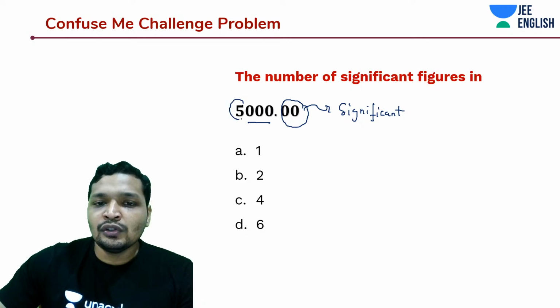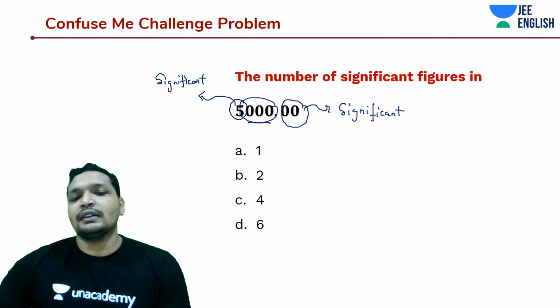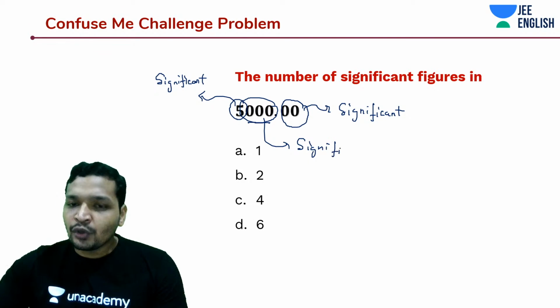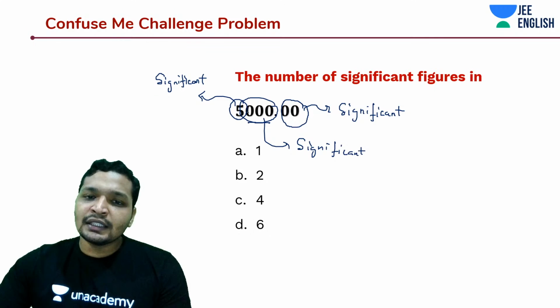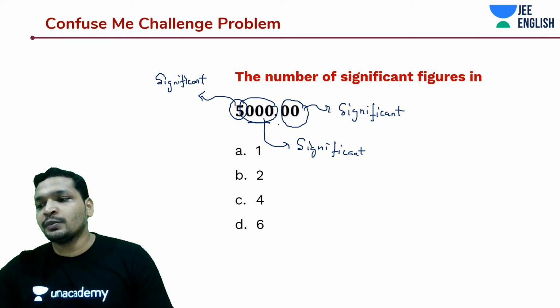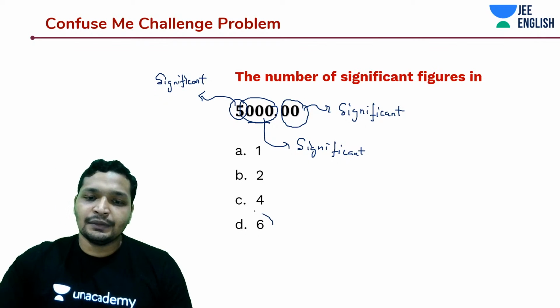And this is also significant. That means these zeros are also significant. So in total, every digit over here is significant, every figure over here is significant. So there should be 6 significant figures.